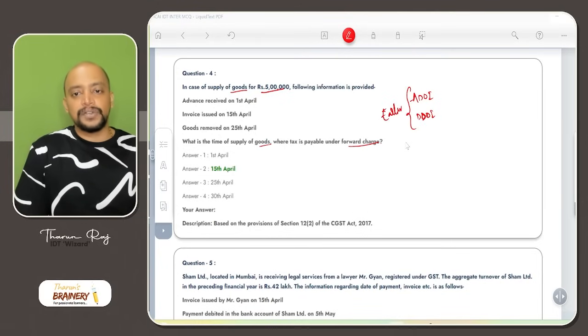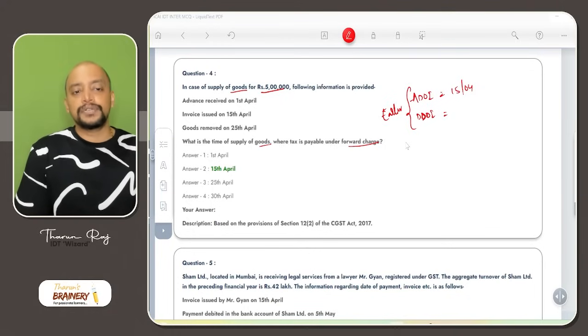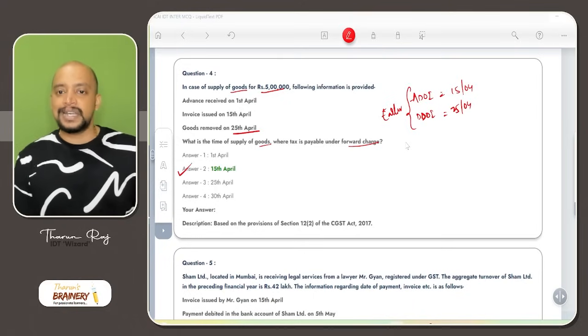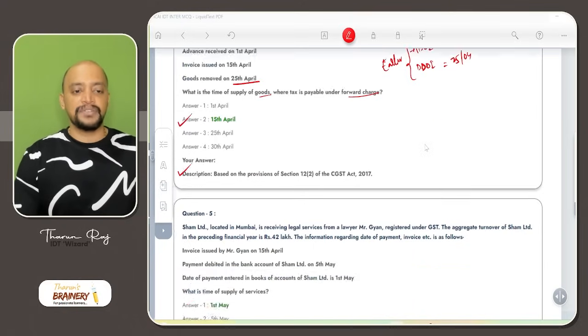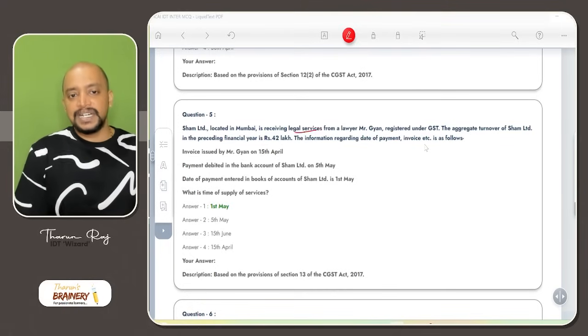So what is the actual date of invoice, when the invoice is actually issued? 15th of April. What is the due date of invoice? If supply involves movement of goods, it is the time of removal. What is the time of removal? 25th of April. Which is earlier? 15th of April is the earlier date. Then question number 5. Shyam Limited, located in Mumbai, is receiving legal services from a lawyer, Mr.